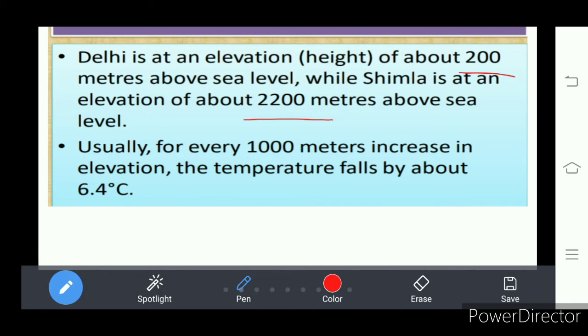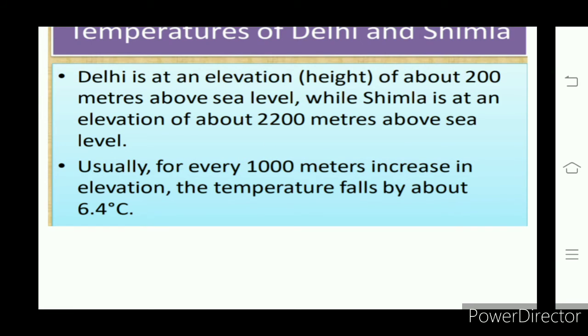We have discussed just now, for every 1000 meters the temperature decreases by 6.4 degrees Celsius. So where do we find low temperature, whether at Delhi or Shimla? Yes, it is at Shimla, because Shimla is at a greater height, that is 2200 meters. So temperature decreases moving to the higher places, that is called the normal lapse rate.